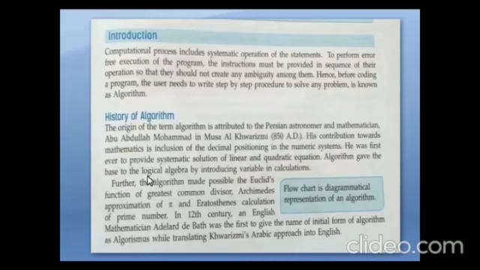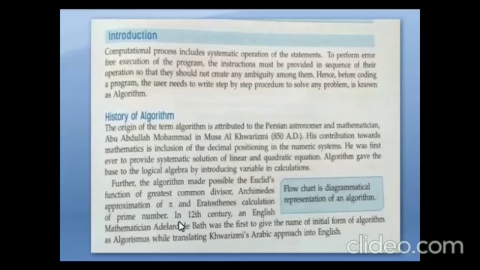He was the first ever to provide systematic solution of linear and quadratic equations. Algorithm gave the base to logical algebra by introducing variables in calculation. Further, the algorithm made possible Euclid's functions of greatest common divisor, Archimedes' approximation of pi, and Eratosthenes' calculations of